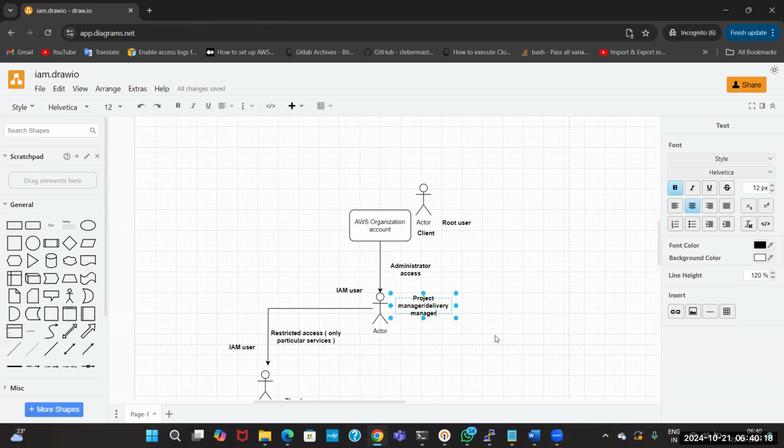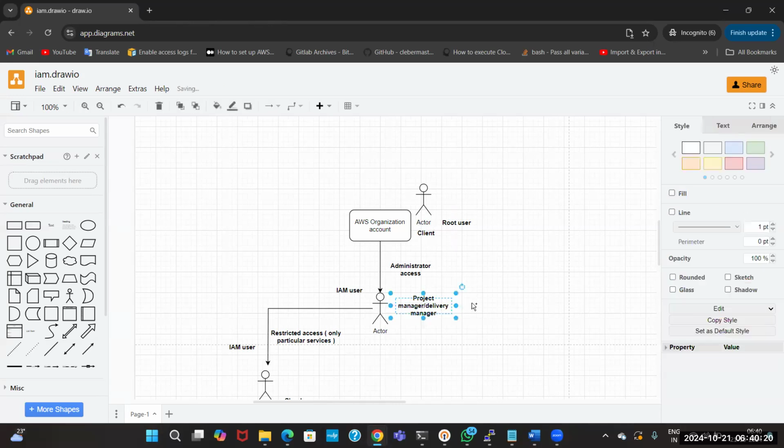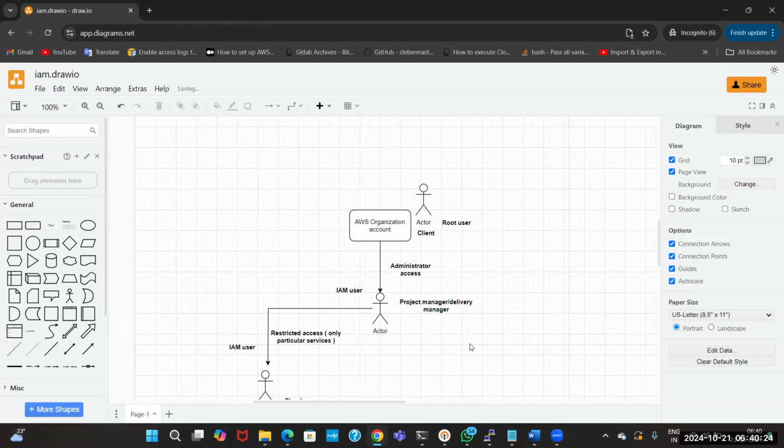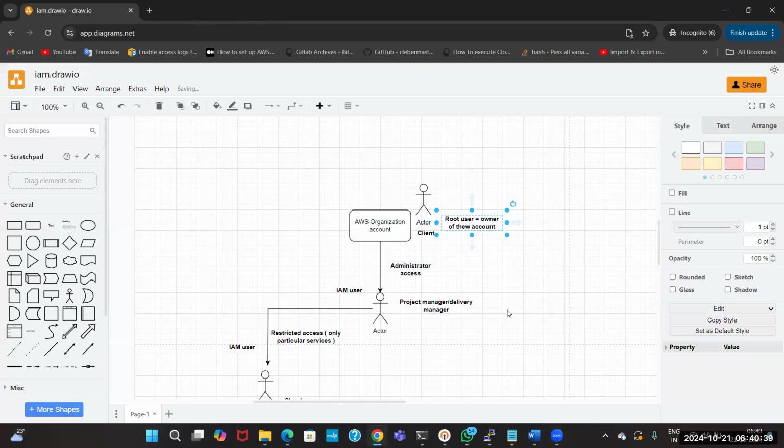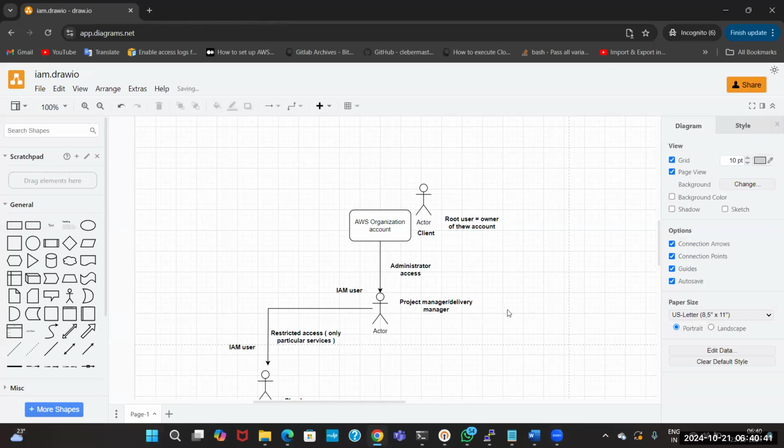Project manager or delivery manager. Now the client will be the owner of the account. The root user will be considered the owner of the account, and this will be the project manager or delivery manager.